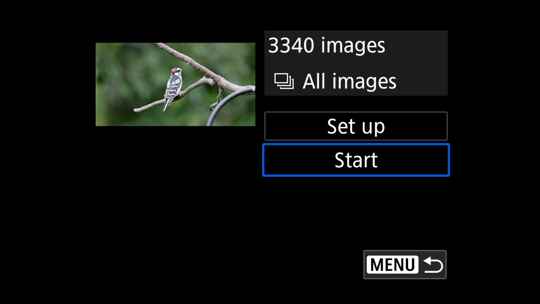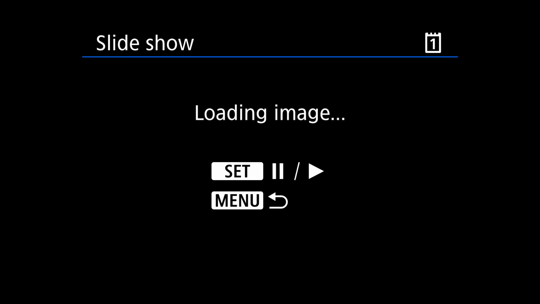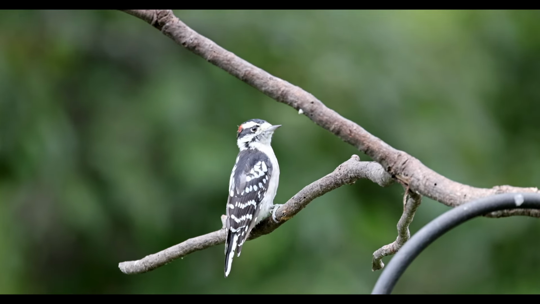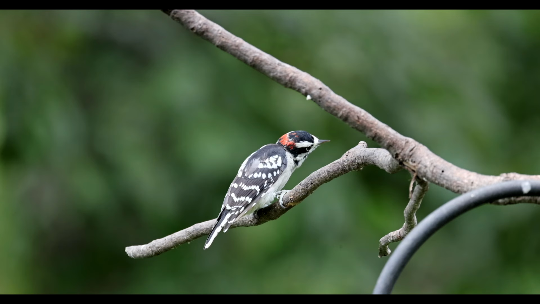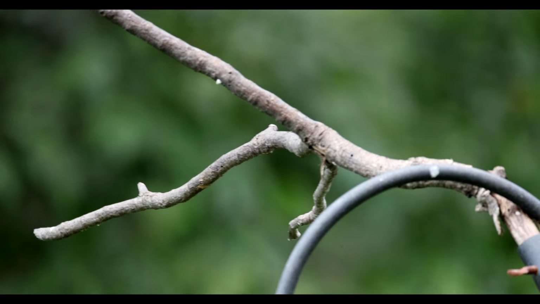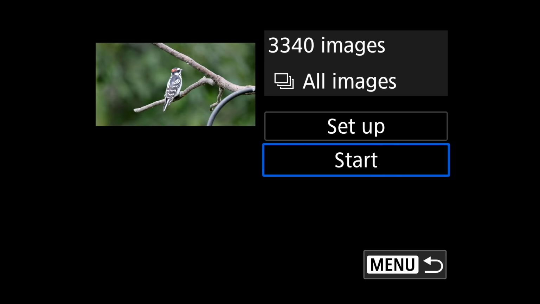Slideshow, if you want to start from all images, you want to do that, or whatever, it'll continue to do this, and it'll start to load images and actually do a slideshow for you of what's there. This is just a video that I shot with this thing, so you can see. It's kind of cool.